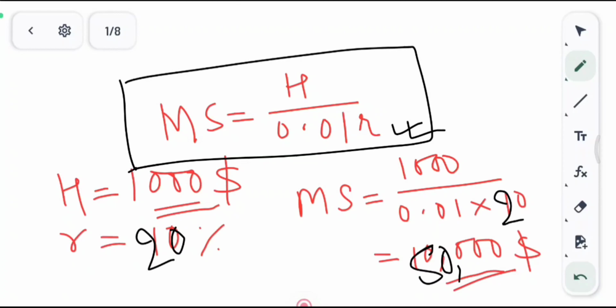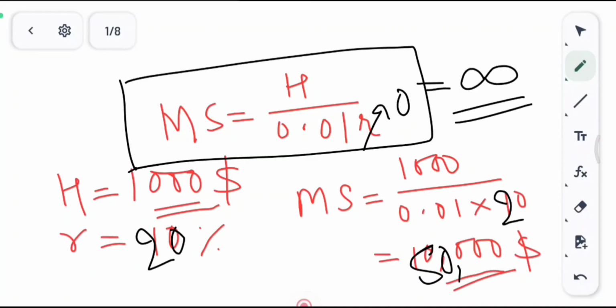Okay, now what would have been the scenario if this R was not there? Like if the banks were allowed to lend all the money that they are getting into the economy, well, in that case R would have turned to zero. If it had turned to zero, the money supply would have been infinite, which means an uncontrollable situation, which is not good for any economy.